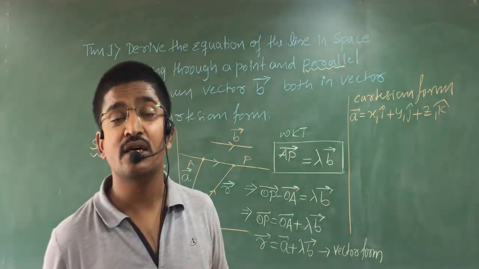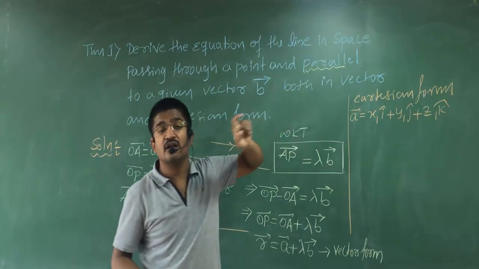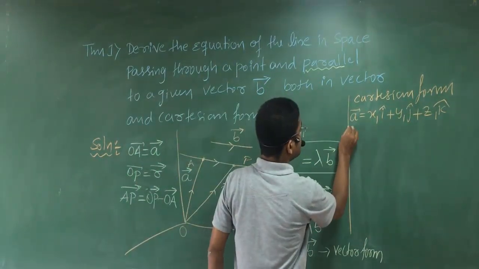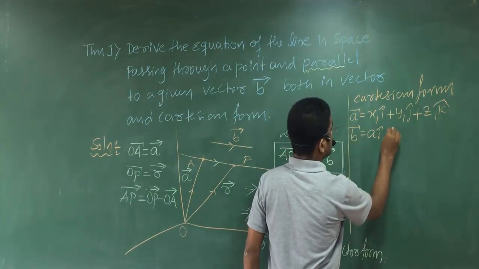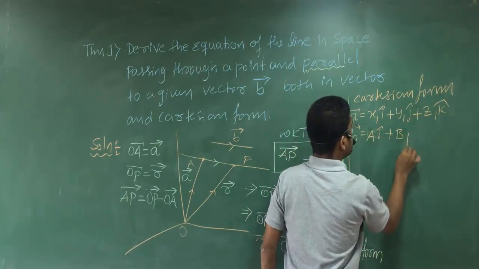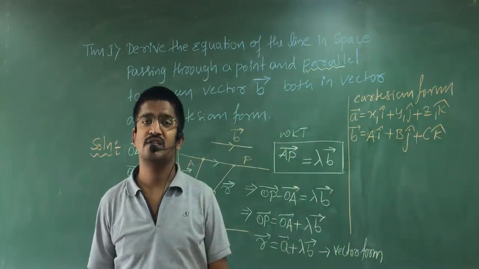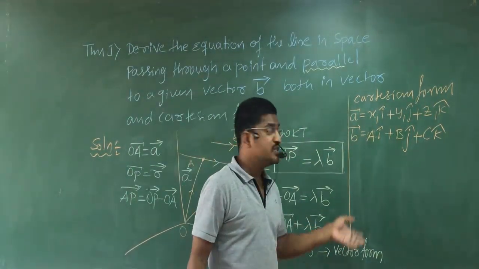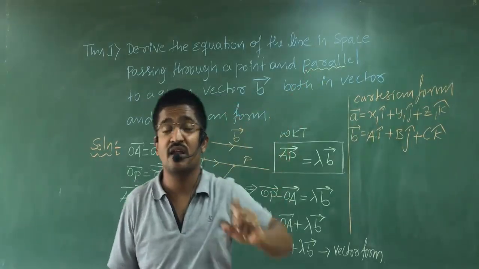That is not a point. Vector B is a parallel vector. That means vector B is written as a i cap plus b j cap plus c k cap, or otherwise you can write it as capital A i cap, capital B j cap, capital C k cap. No problem, you can use either small or capital, it doesn't matter. But for our clarification, you write it as capital A B C, because vector B is a parallel vector.